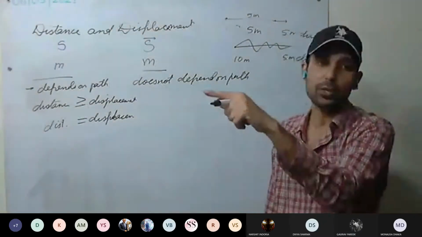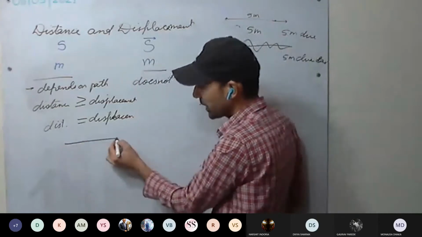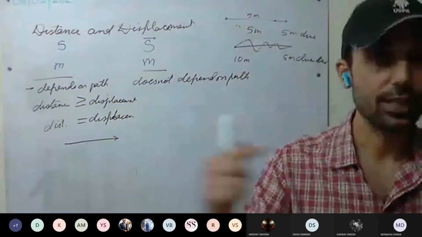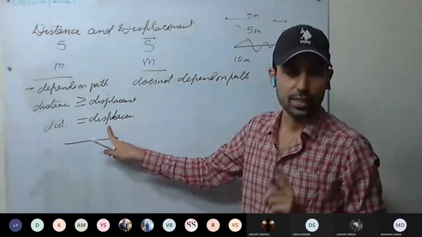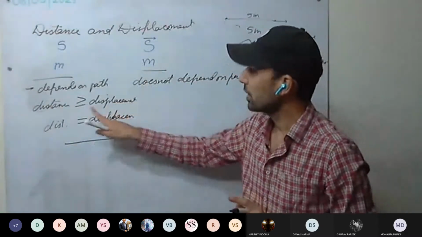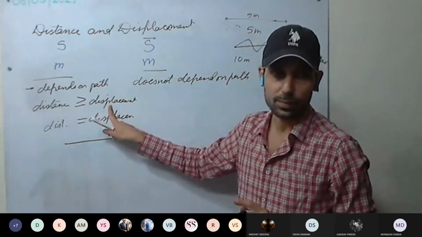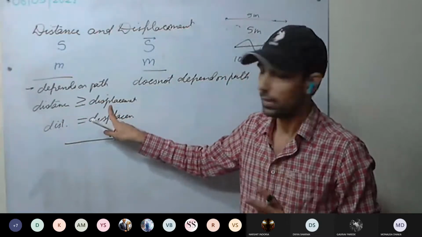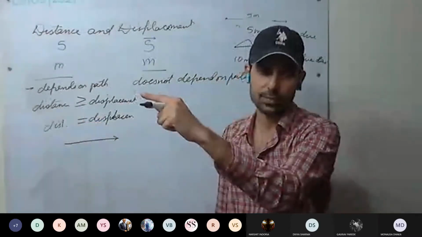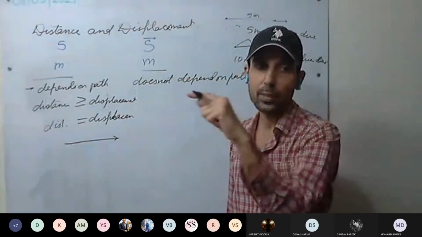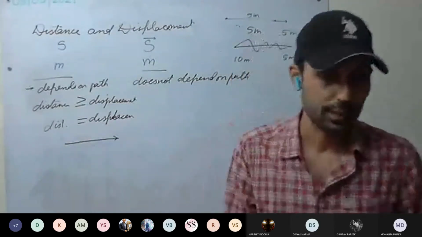It started from here and is moving in a particular direction only. Then the distance will be the same as displacement. This is clear. So distance is always greater than or equal to displacement, and it is equal when the body is always moving in a particular direction.